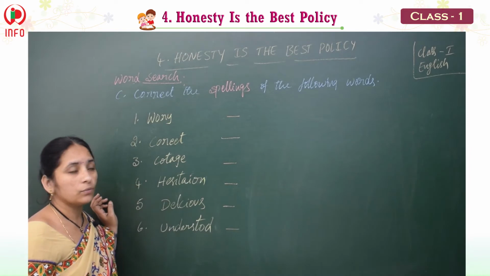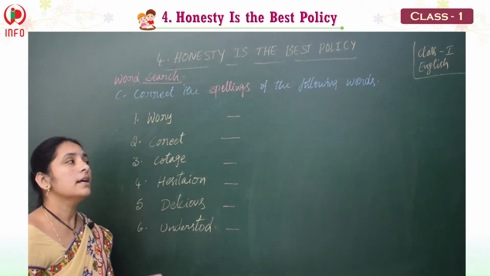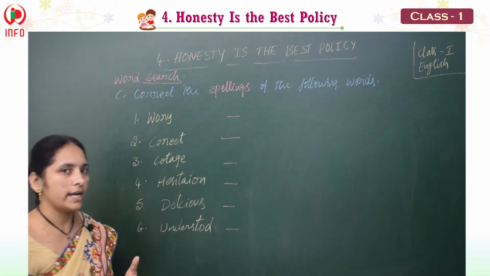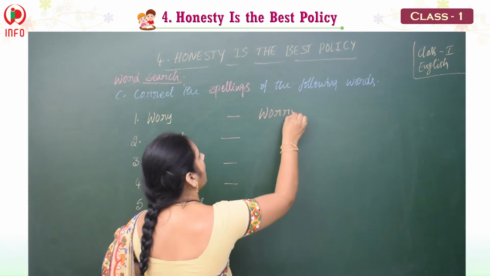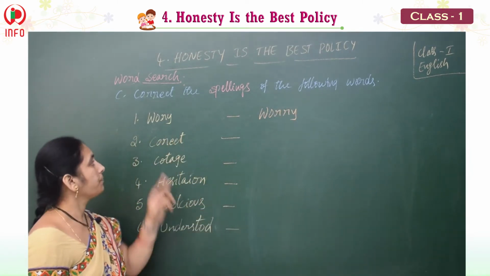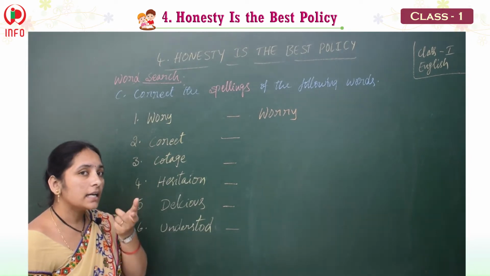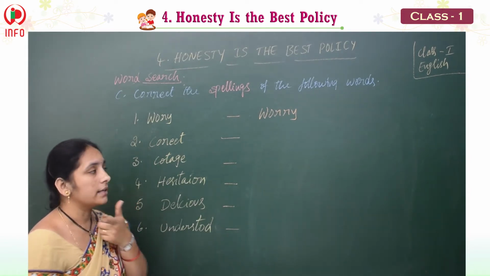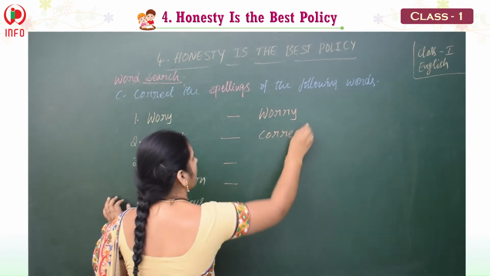W-O-R-Y. What can you say this one? Worry. Right? But what is the worry spelling? W-O-R-R-Y. Right? That we should write. W-O-R-R-Y. Worry. And see this one, C-O-R-E-C-T. We can call it correct, but is the spelling right? No. What is the correct one? Yes, correct spelling